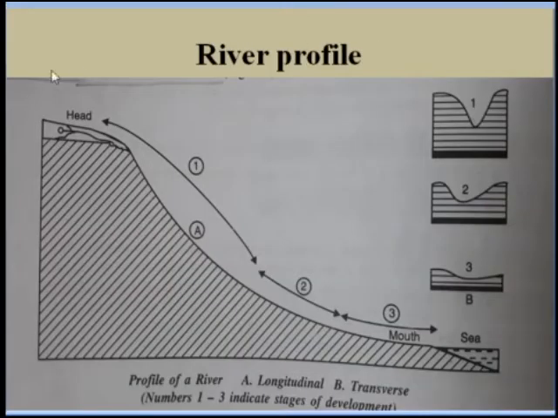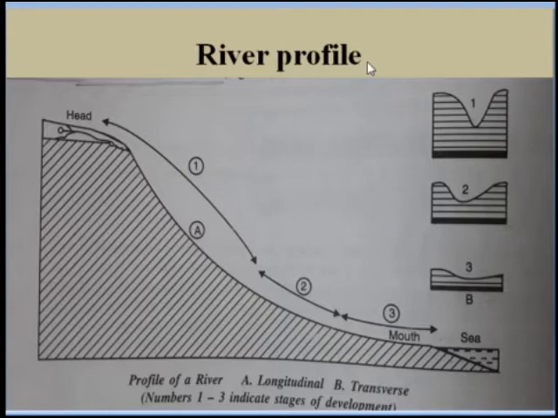The next point is the river profile. In the figure you can see the river profile. So what does head mean? The head is the highland or the mountainous region from where the river originates. That means the head is the point where the river originates. This is called the head region. From the head region, the rivers flow gradually, with decreasing slopes, and then through nearly flat lands.